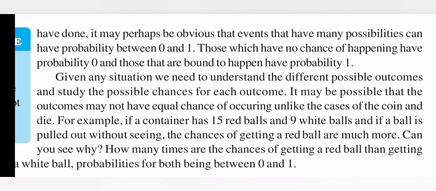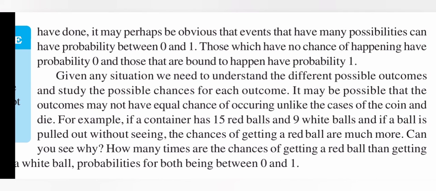For example, if a container has 15 red balls and 9 white balls, and if a ball is pulled out without seeing, the chances of getting a red ball are much more, because red balls are more in number. Can you see why? How many times are the chances of getting a red ball than getting a white ball? Probabilities for both being between 0 and 1.